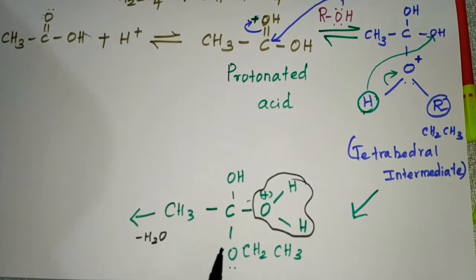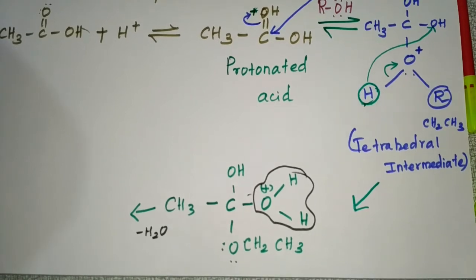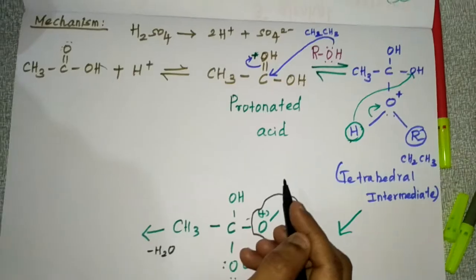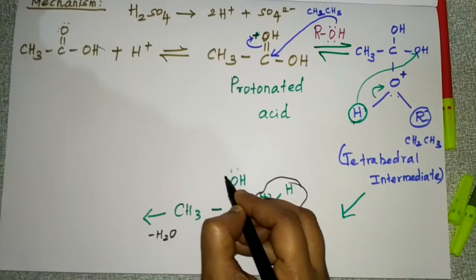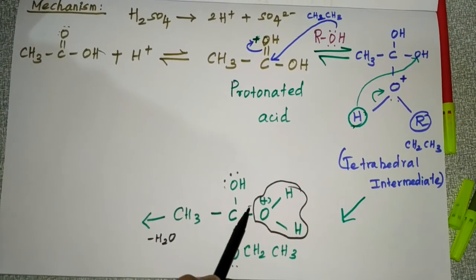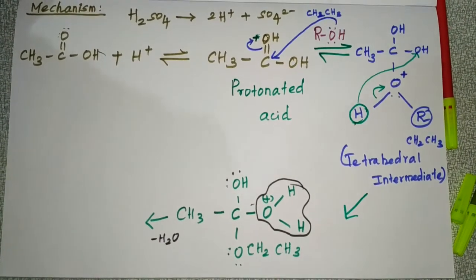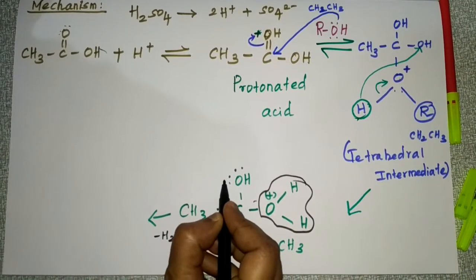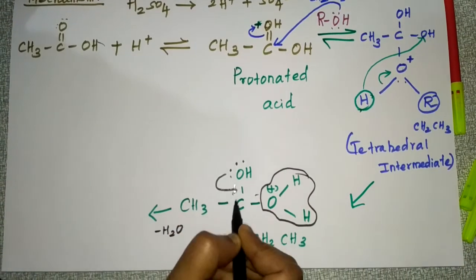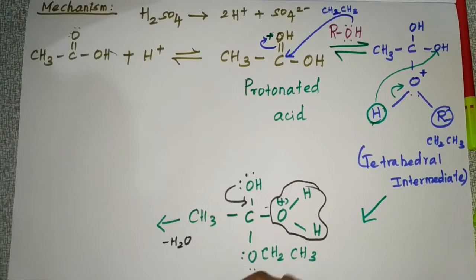Okay, so what will happen? Here also the lone pair of electrons will be there. Here, this will take the electrons towards itself and it will get removed as water, and this will become positive charge. So here the electrons will get transferred here.